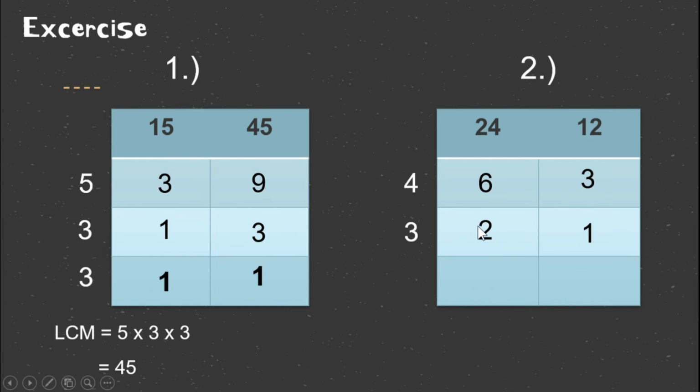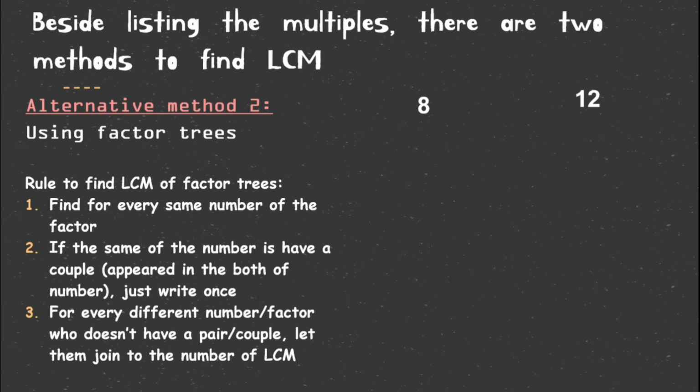Don't choose number 2 earlier, because we are going to make it number 1 at the end of our table. So 2 divided by 2 is 1. 1 divided by 2, because that is not divisible, you can fill in with the same number. So the LCM is 4 times 3 times 2, which is equal to 24.